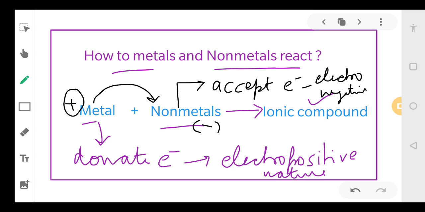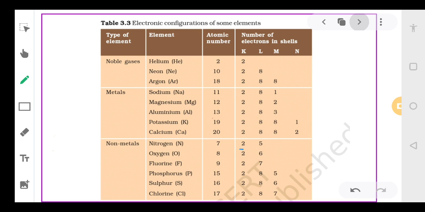This bonding is called an ionic bond, and the compound formed as a result of this transfer of electrons is called an ionic compound. I hope this much is clear. What is an ionic bond? The bond formed by transfer of electrons between a metal and a non-metal, and the compound which is formed is called an ionic compound.